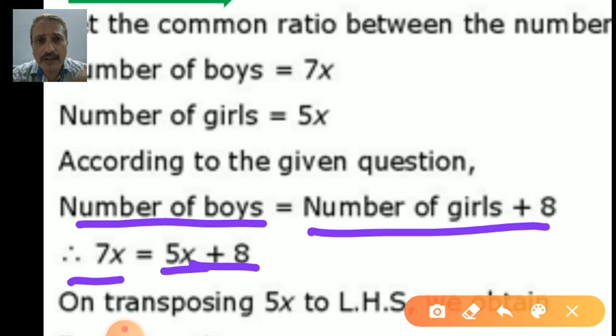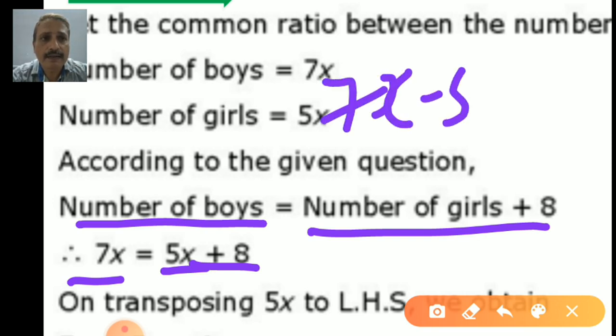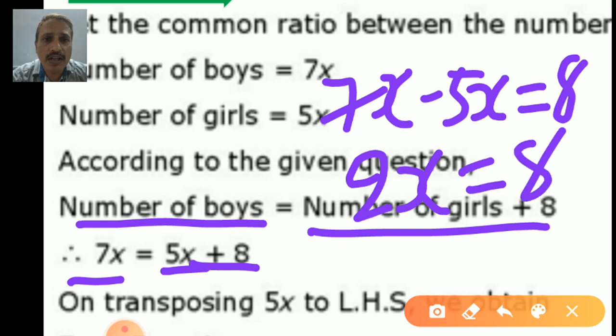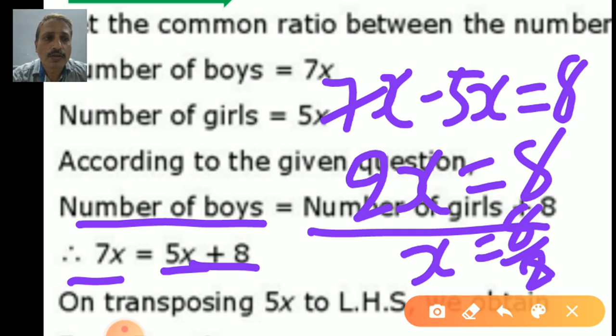5x is a positive number. When it is transposed, it becomes negative. So 7x minus 5x on the left side is equal to 8. 7x minus 5x gives us 2x, and it is equal to 8. Now dividing both sides by 2, x is equal to 8 divided by 2. 2 fours are 8. The answer is 4. x is equal to 4, students.